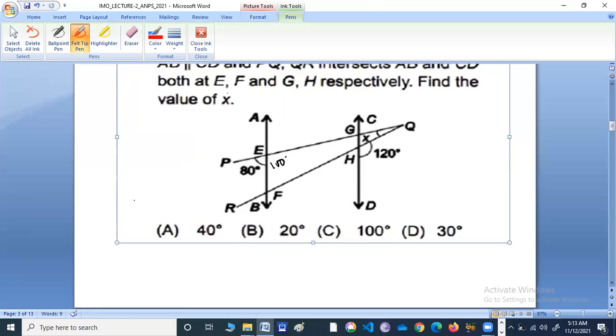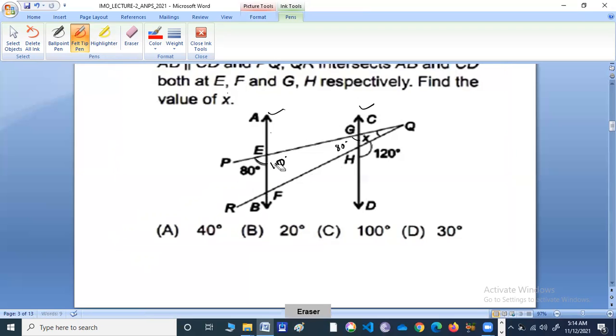So see, these two lines are parallel. This line and this line are parallel. So these intersectors, right? So this angle and this angle should be equal. This angle should be 80 degree. Okay. Now it becomes very easy. So we don't need this. This is 80, that is 80.